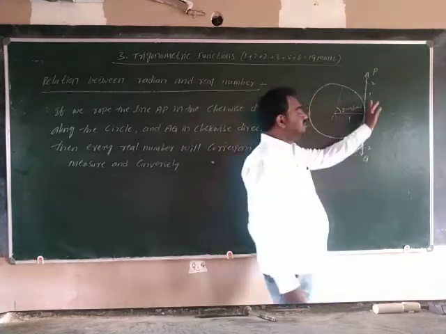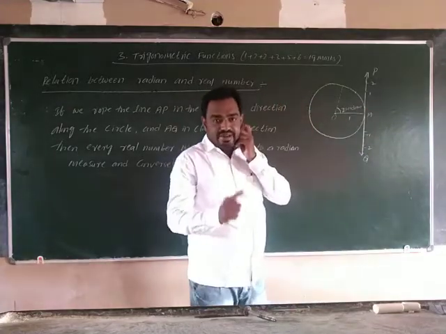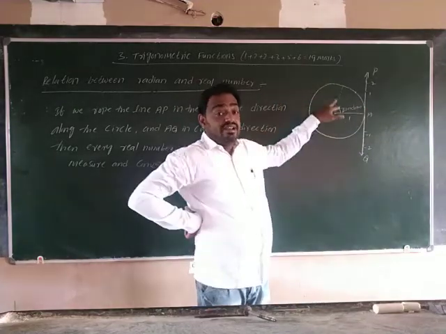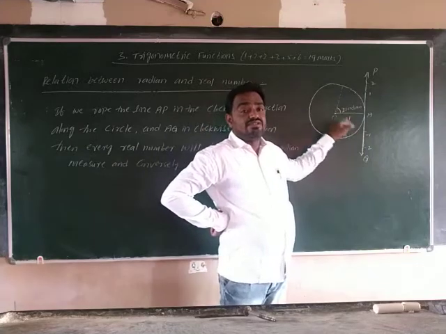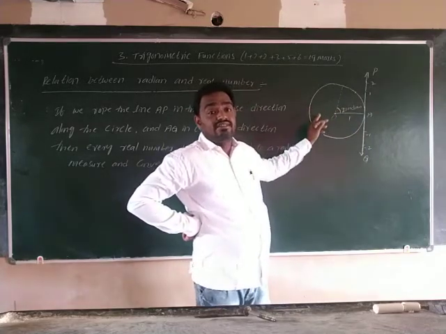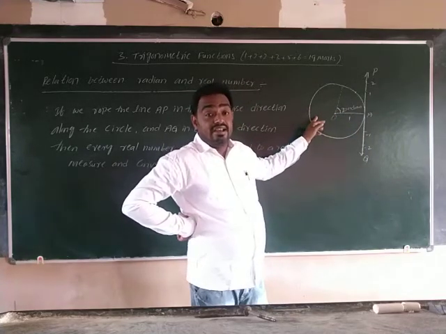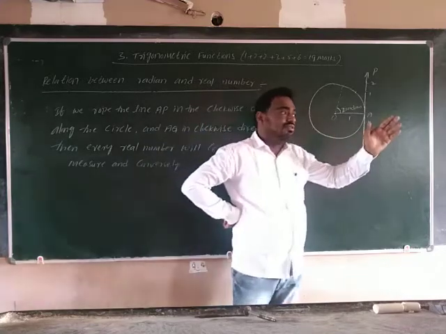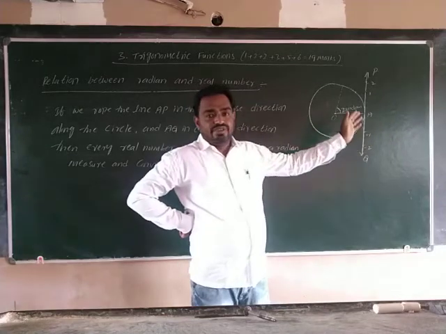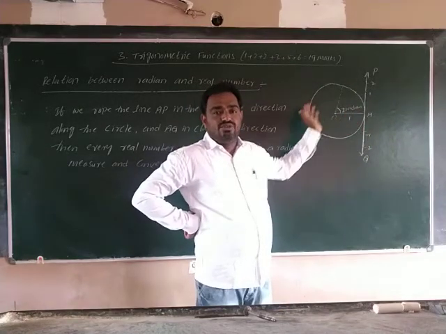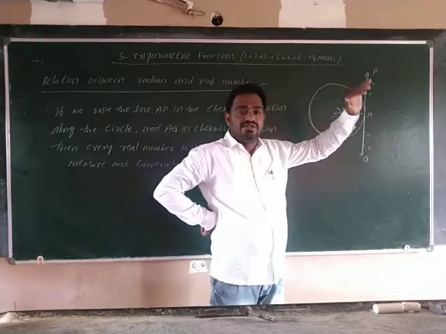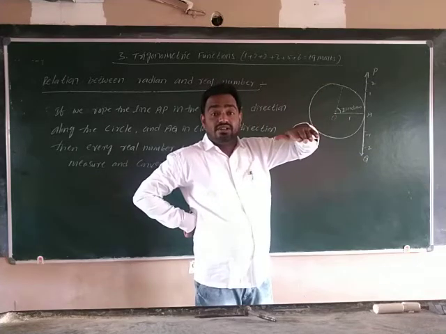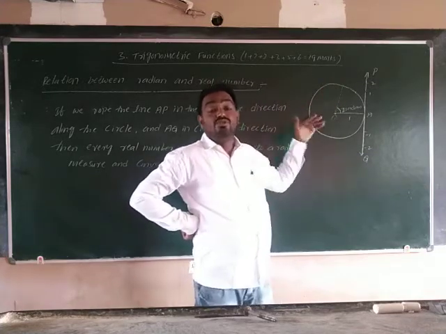That means in the unit circle, the real number is representing the angle in radians. If the length is 2 units, it is 2 radians. If the length is 2 pi units, it equals 2 pi radians.